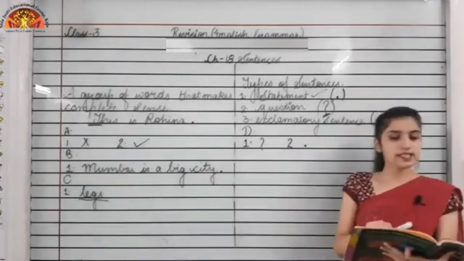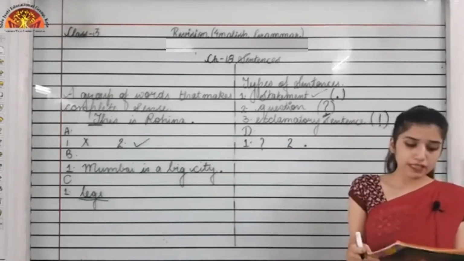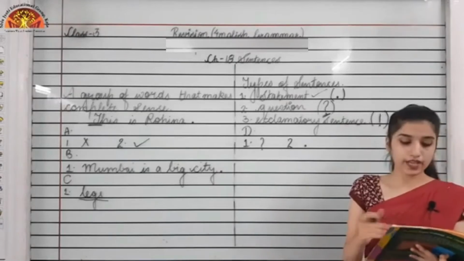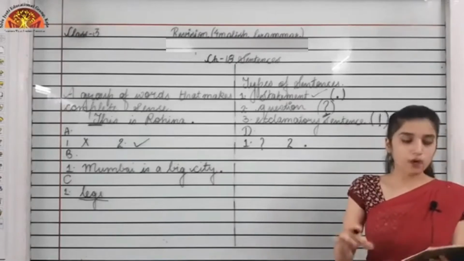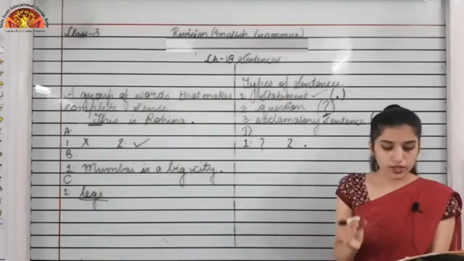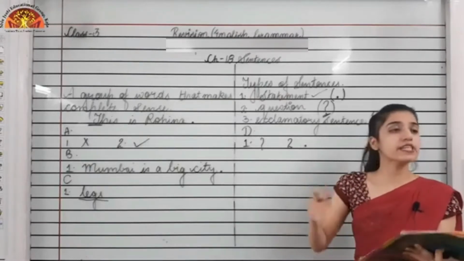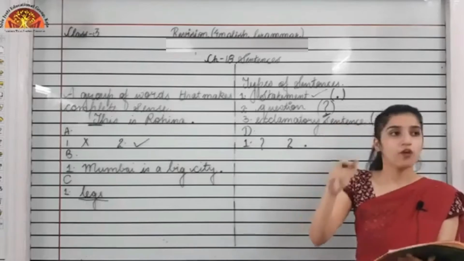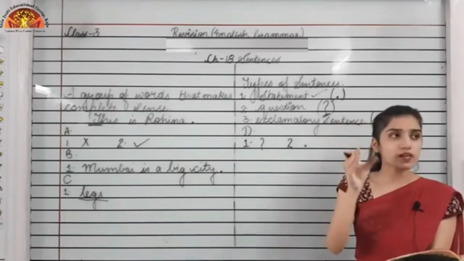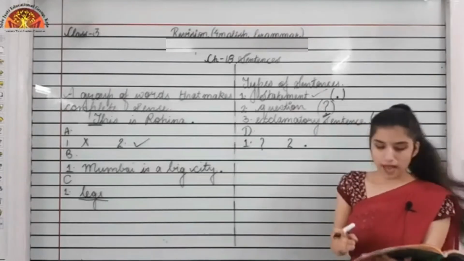Okay. Now moving to the E exercise. You can see, fill in the blanks with the correct word. We are given a help box. In the help box some words are written: ouch, hush, alas, hello, hooray, and after these words there is an exclamation mark. We have to put these words with the exclamation mark in the suitable blanks.